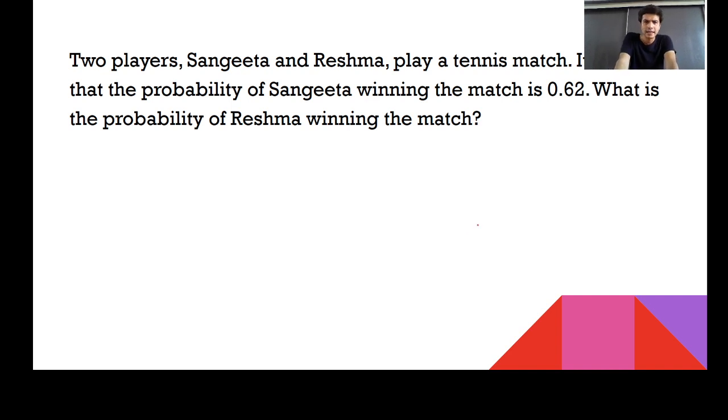Two players, Sangeeta and Reshma, play a tennis match. It is known that the probability of Sangeeta winning the match is 0.62. ठीक है, so suppose I'll specify PS यानी Sangeeta winning the match, and that probability I consider 0.62. ठीक है, see, I do not have, due to lockdown and kind of situation, I'm unable to manage the bandwidth. Once I'll be writing with that, so handwriting and everything could be proper, and I can explain you the detailed solution. So kindly manage.